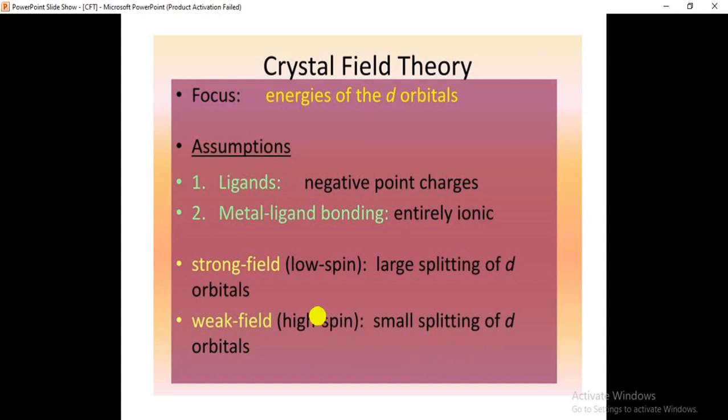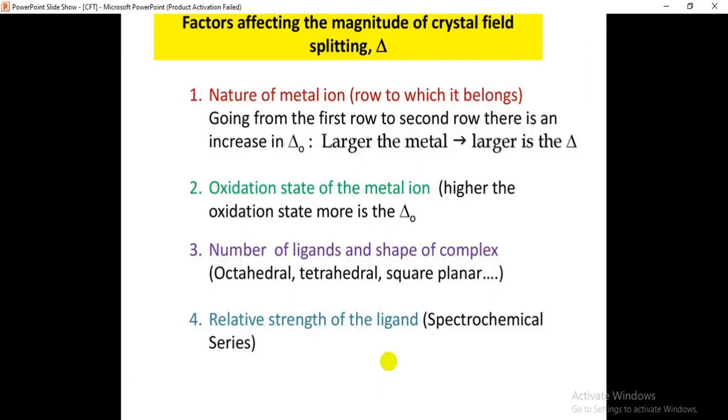Here, if we use a strong field ligand, we will get low spin complexes. If we have a weak field ligand, then we will get high spin complexes. What are the factors affecting the magnitude of the crystal field splitting? The magnitude of the crystal field splitting is indicated by delta.